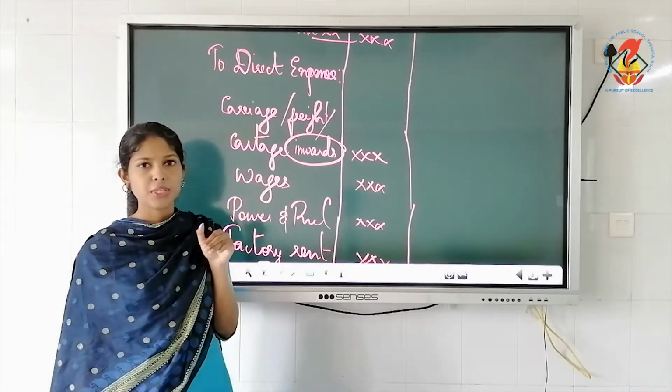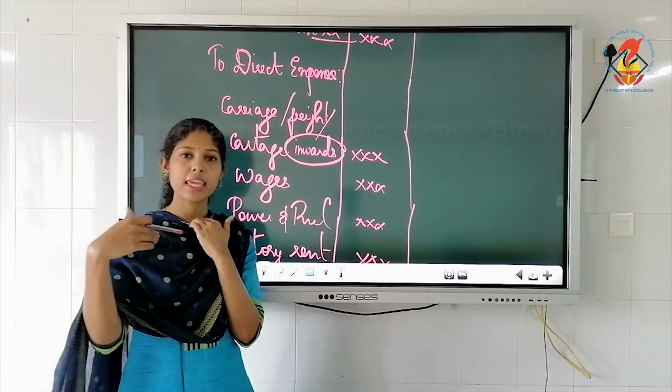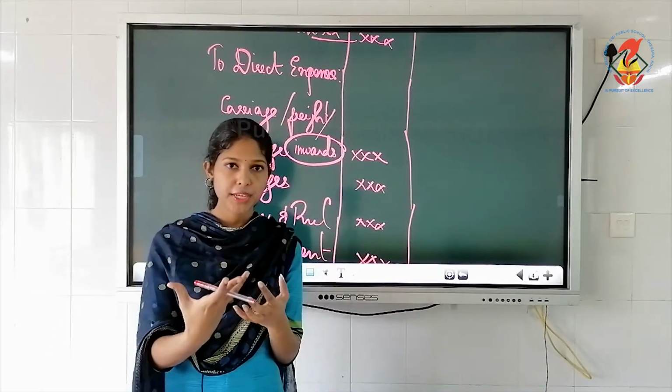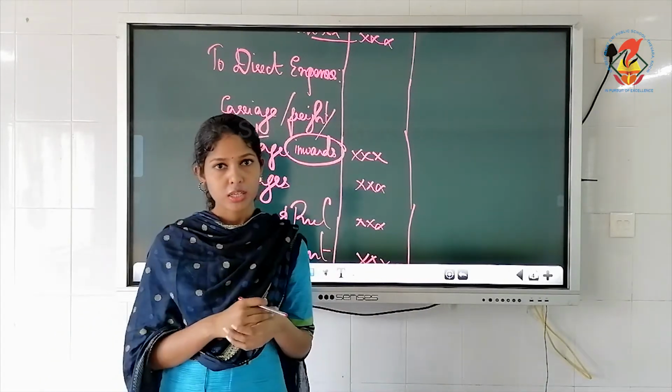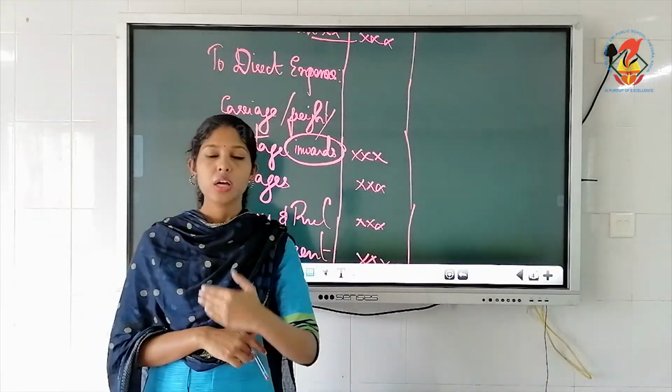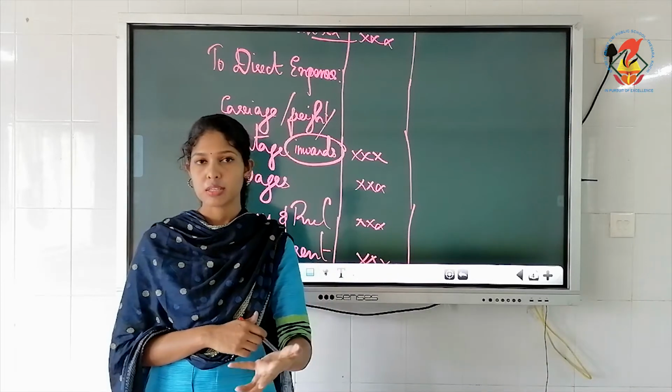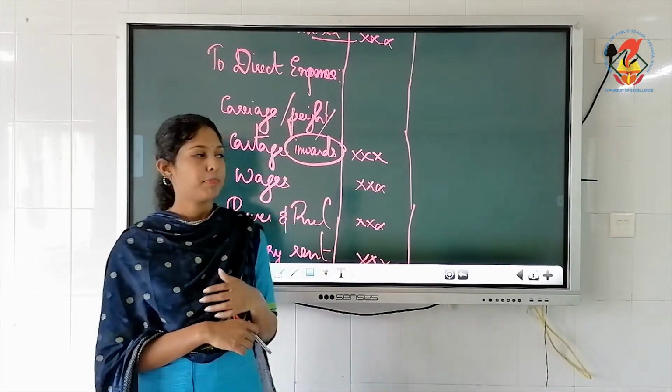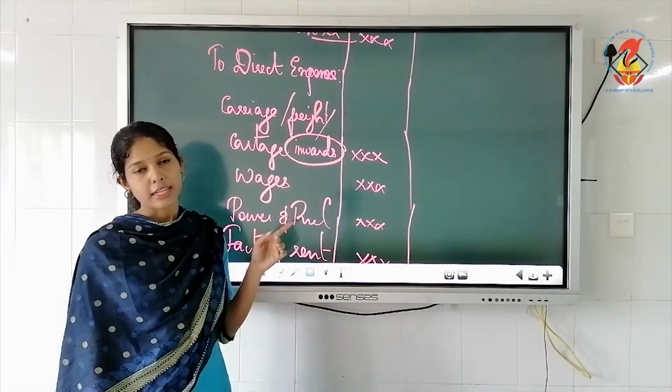The next item here is wages. Wages, again wages means the amount paid to the factory workers. Okay, so wages is directly related to production, or they are engaged in production, the workers. So it is directly related to production. You can write it as direct expense.